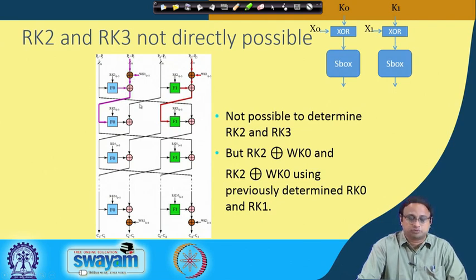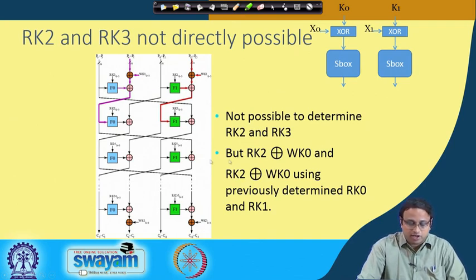Now you see that this becomes more complicated because it is not possible to determine RK2 and RK3 directly, because there are unknown whitening keys WK0 and WK1 which I do not know. What I can obtain is the XOR of WK0 and RK2. Remember, if you go back to the structure, this gets XORed here, and therefore I can obtain the XOR of RK2 and WK0, and the XOR of RK3 and WK1. So I can obtain these XORs, and that is possible.